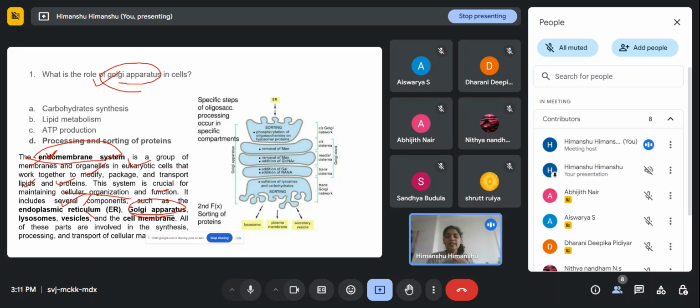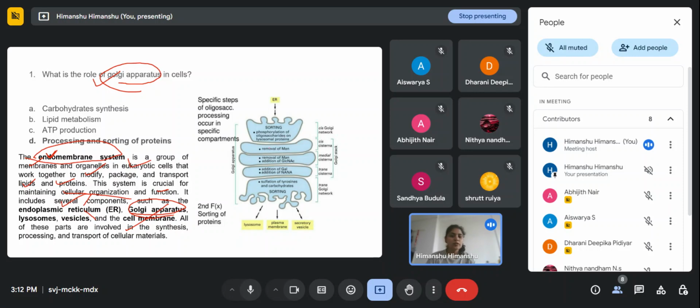Anyone wants to tell the difference between rough and smooth endoplasmic reticulum? You people know? Endoplasmic reticulum with the ribosome is called rough, and the other is called smooth. Yeah, right. So rough has these ribosomes and smooth doesn't have ribosomes present. Then lysosomes, vesicles, and the cell membrane. All of these parts are involved in the synthesis, processing, and transport of cellular materials.